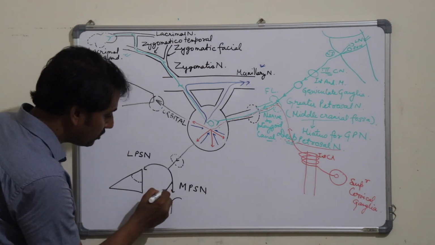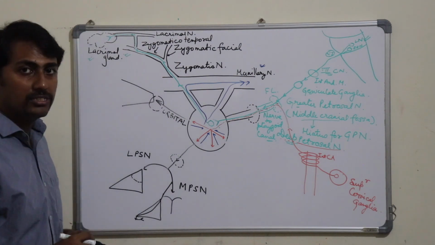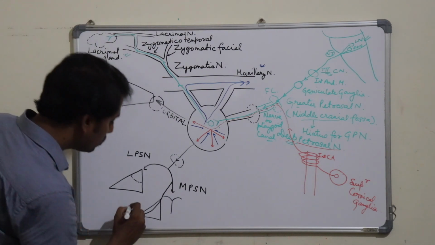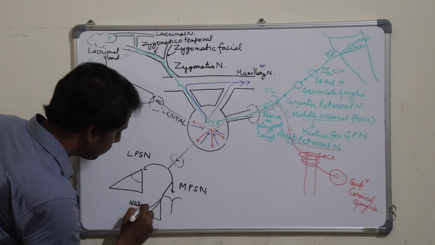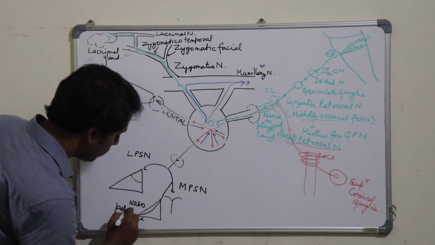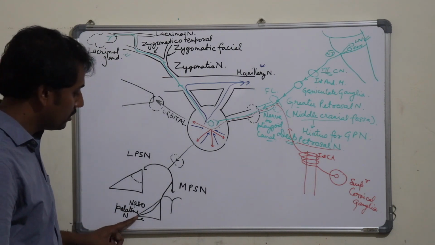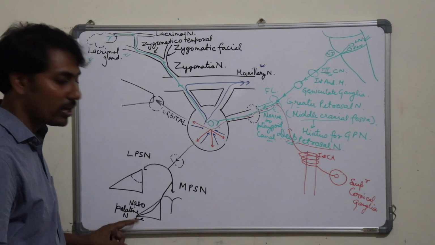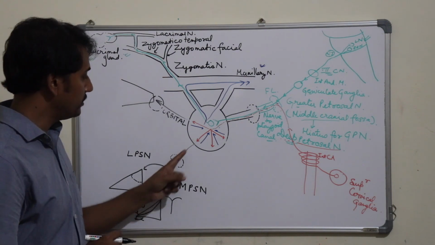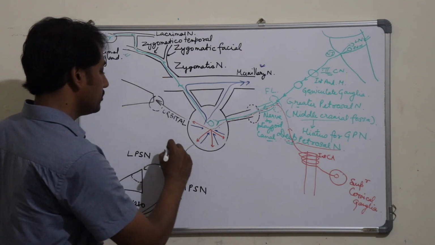So this large medial posterior superior nasal branch is known as the nasopalatine nerve, which will supply the anterior part of the hard palate through the incisive foramen. So these were the nasal branches.